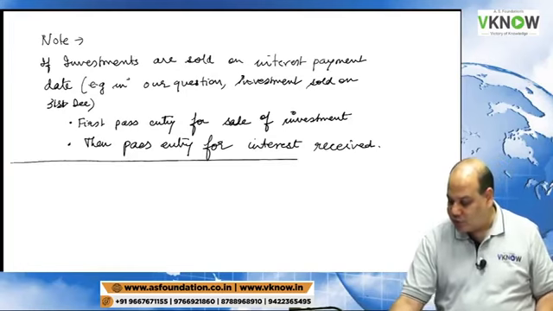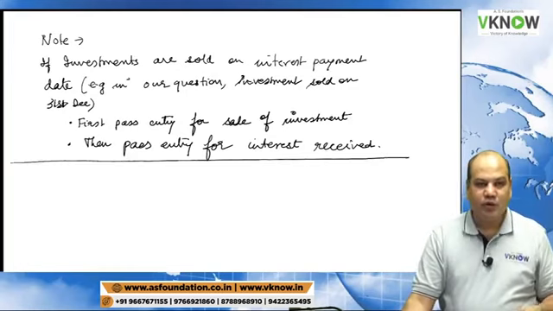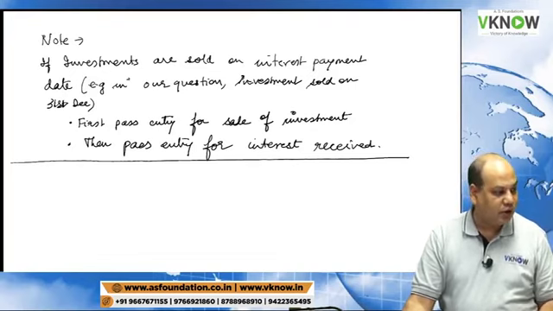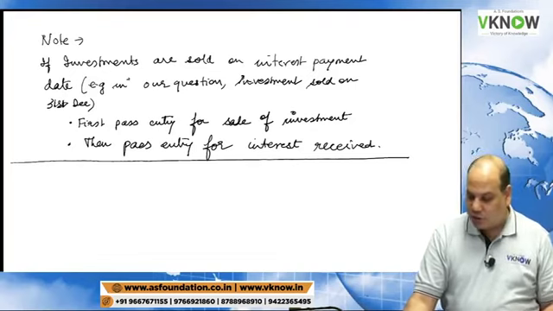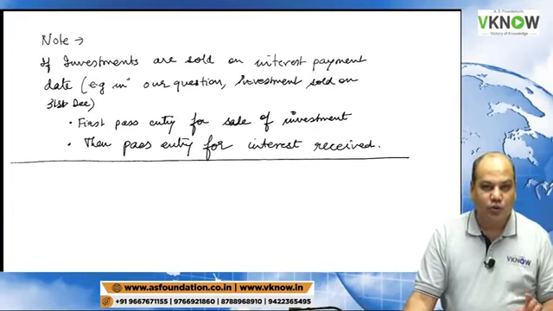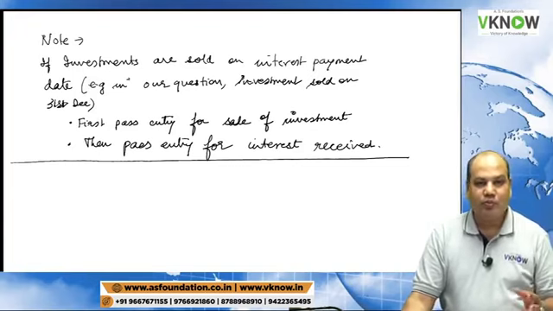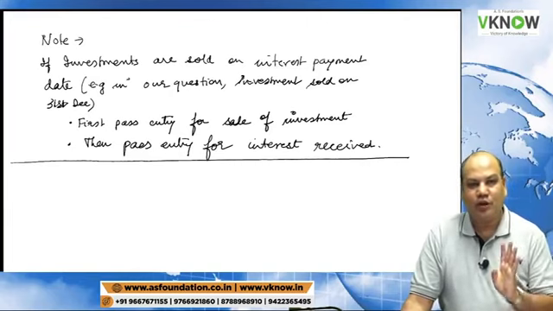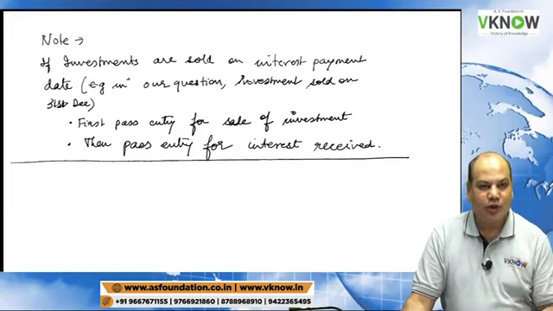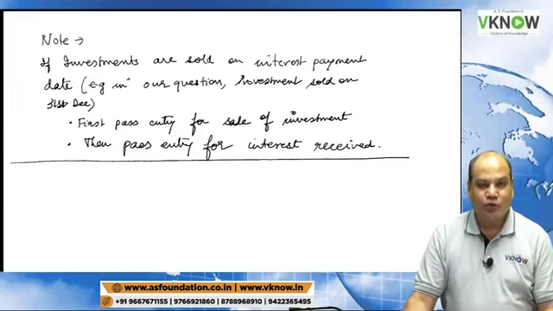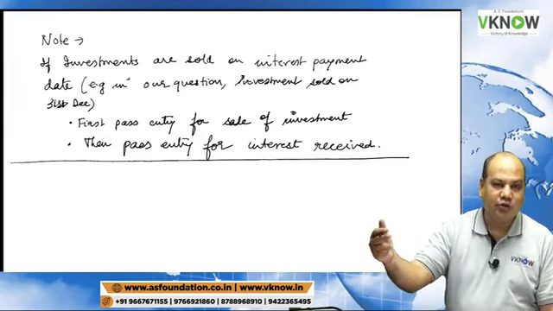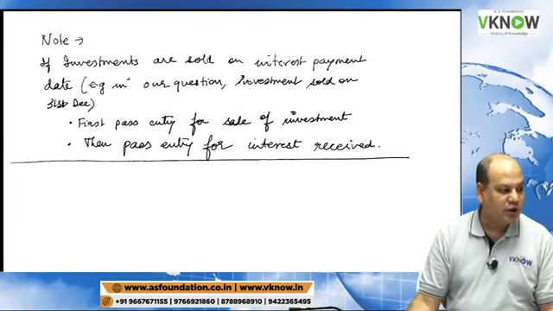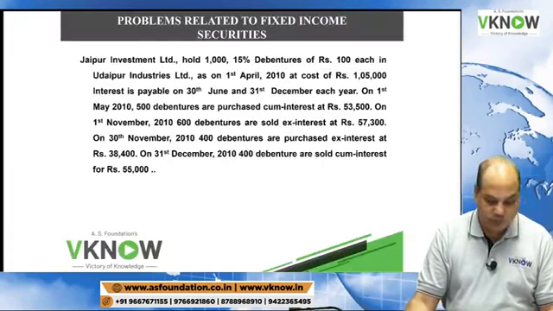Because this query comes sometimes, can we record interest first? Ideally, first sale, then record interest. Anyway, it will not affect your answer if you do the calculation correctly. But don't do interest adjustment in both sale also and interest received also, then it will be double counting. So if you have already considered the interest on sale, then don't consider it as interest received.